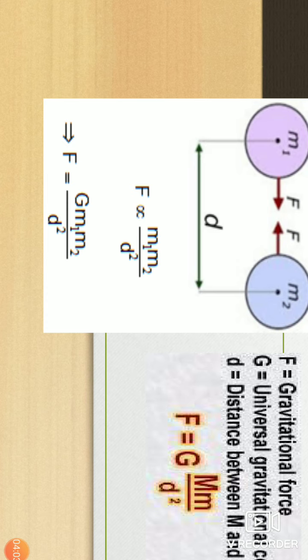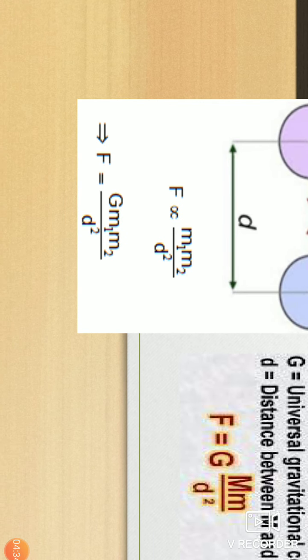Here we studied the force of attraction between two objects: F is directly proportional to the product of the two masses, m1 and m2, and inversely proportional to the distance between them, means F is proportional to m1 m2 divided by d square.